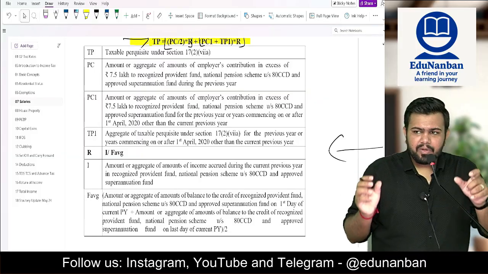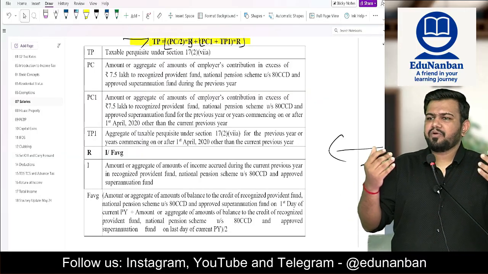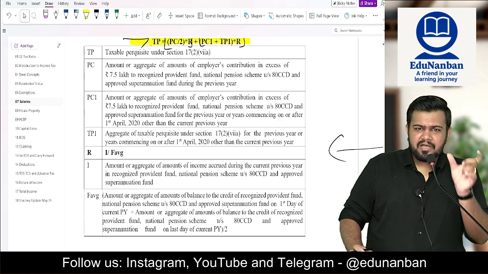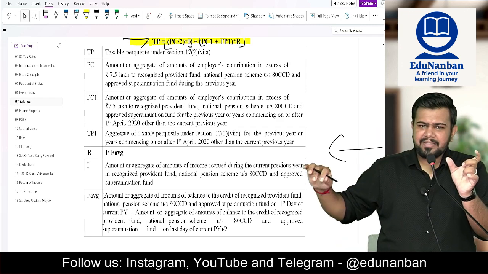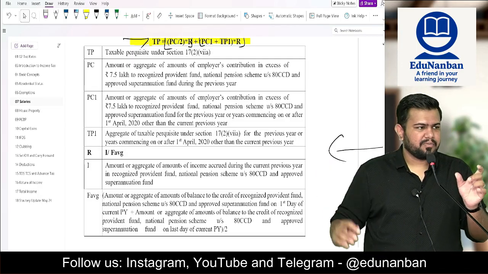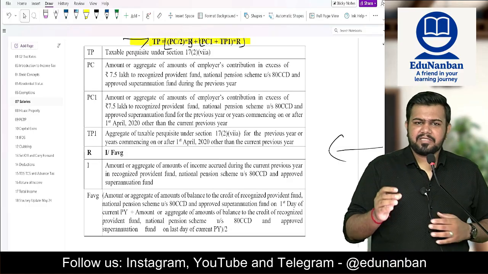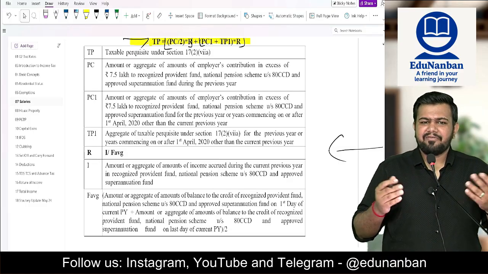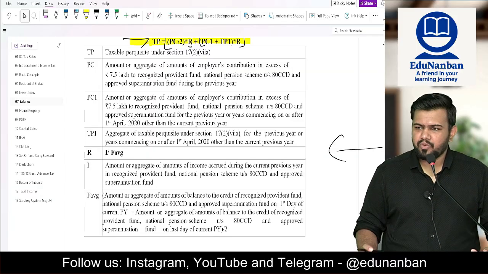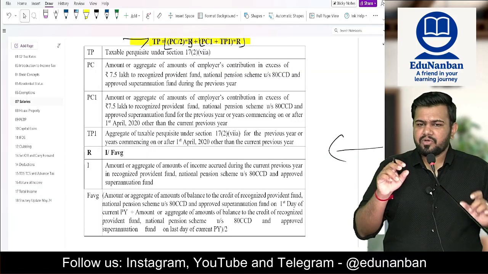If during the examination income is not given directly, you have to find it out indirectly. How to find out indirectly? Take the closing balance, from this reduce the opening balance, the employer contribution and the employee contribution; the balance amount is the income. Then F average means fund average. Fund average is very simple: opening balance plus closing balance divided by 2. Income divided by fund average is equal to R.